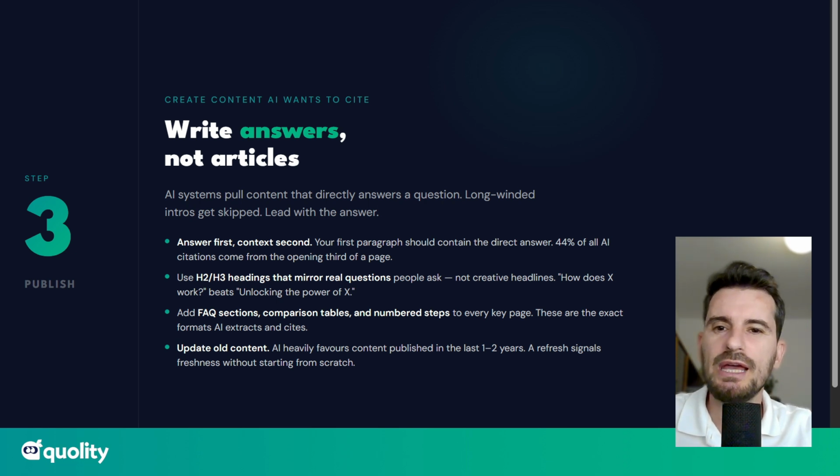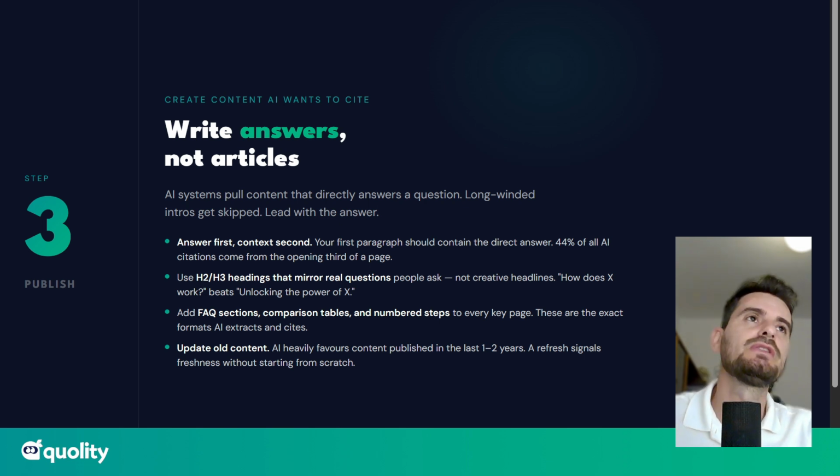Use H2 and H3 headings that mirror real questions. So you can also use People Also Ask, etc. Add FAQ sections, comparison tables, and numbered steps possibly, right? And based on these new standards, go right away and update all the old content.